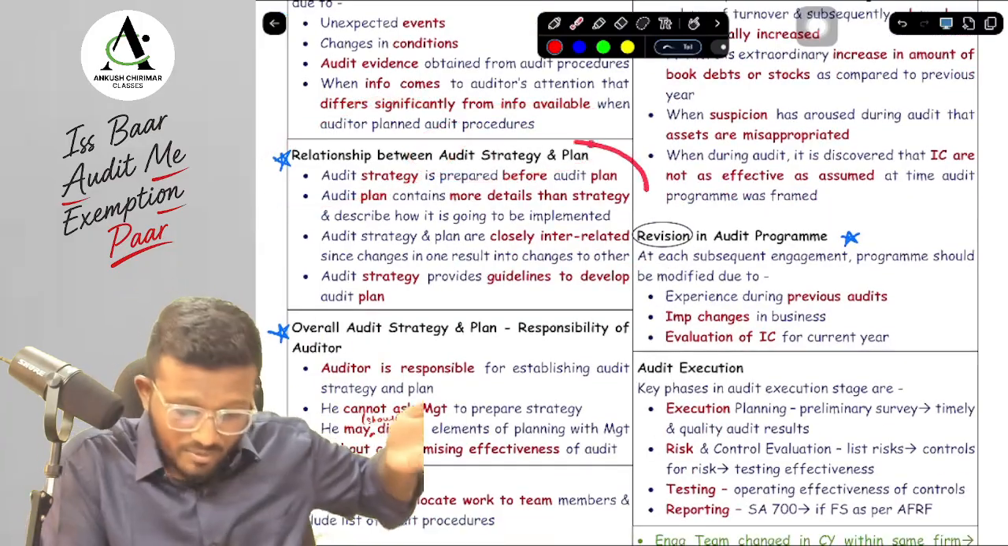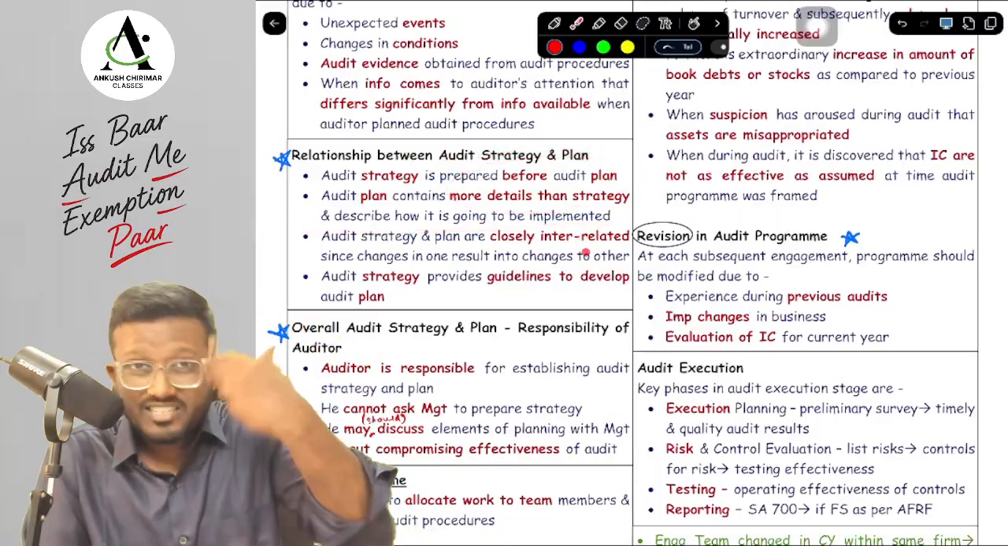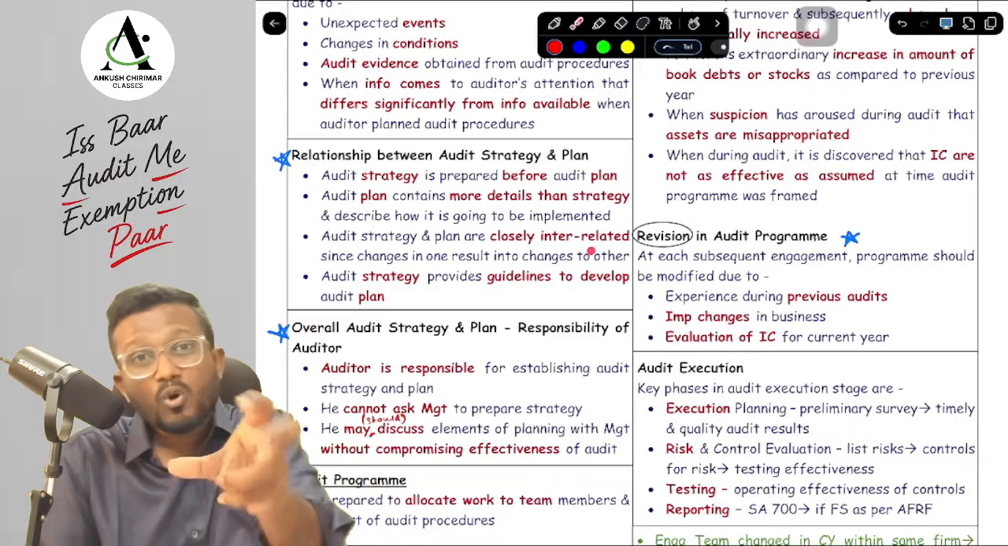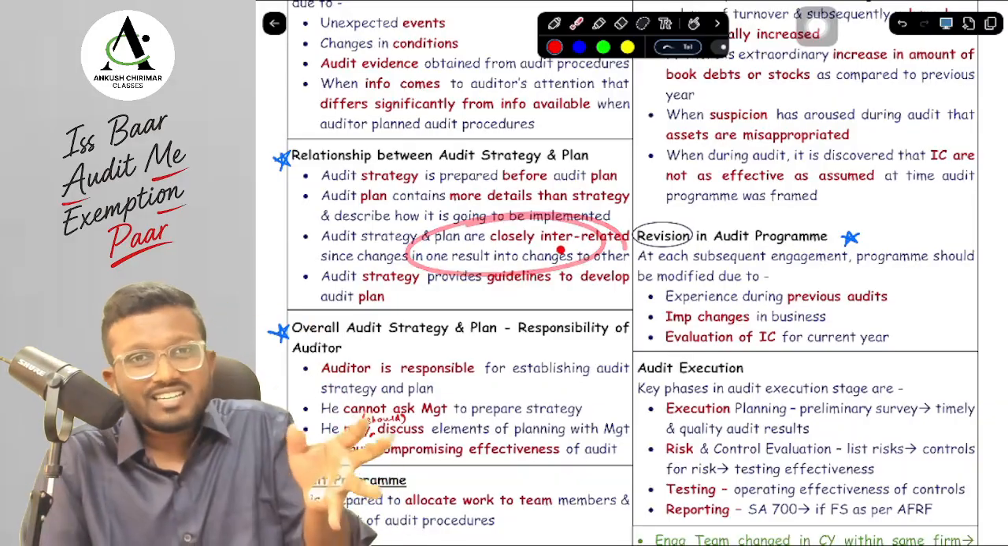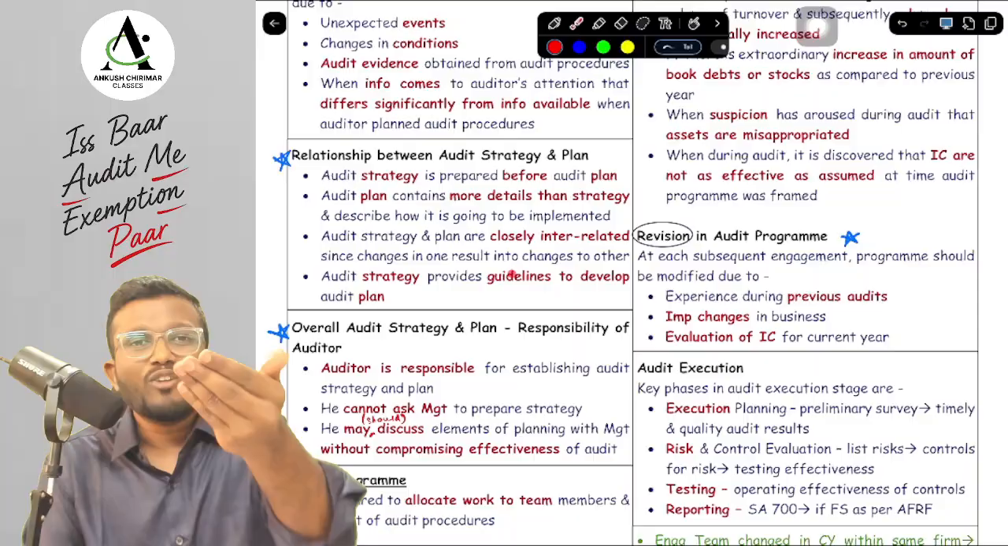Okay, yes sir. Next, relationship between audit strategy and plan. Audit strategy is prepared before the audit plan. Audit plan contains more detail than the audit strategy and it describes how the strategy is going to be implemented. Audit strategy and plan are closely interrelated because one change can result in a change in another. And lastly, audit strategy guides the development of an audit plan.